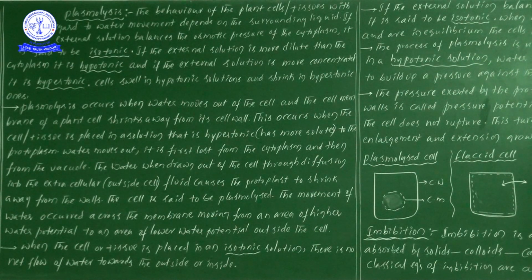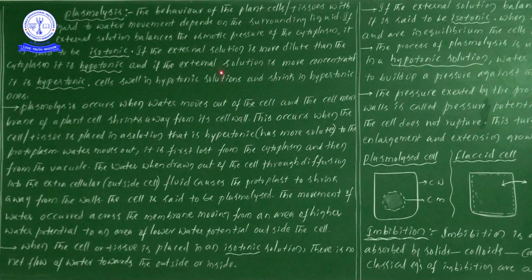Water enters into the cell. So what is the condition? A turgid cell condition we can observe in a hypotonic solution. Means, if we place a particular cell in a hypotonic solution, water enters into the cell. That particular point we will discuss later.